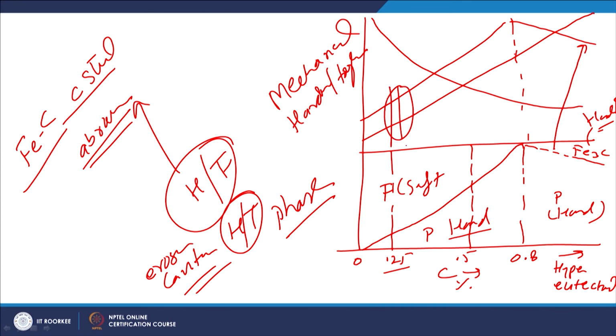If we want very high toughness, then steel with low carbon content is selected. If you want just high hardness, then steel with high carbon content will be selected. So, the choice of the steel with the proper kind of carbon content will be governed by the kind of application, the kind of properties which are required, and this in turn will be dictating the kind of carbon content we should have in a given steel.